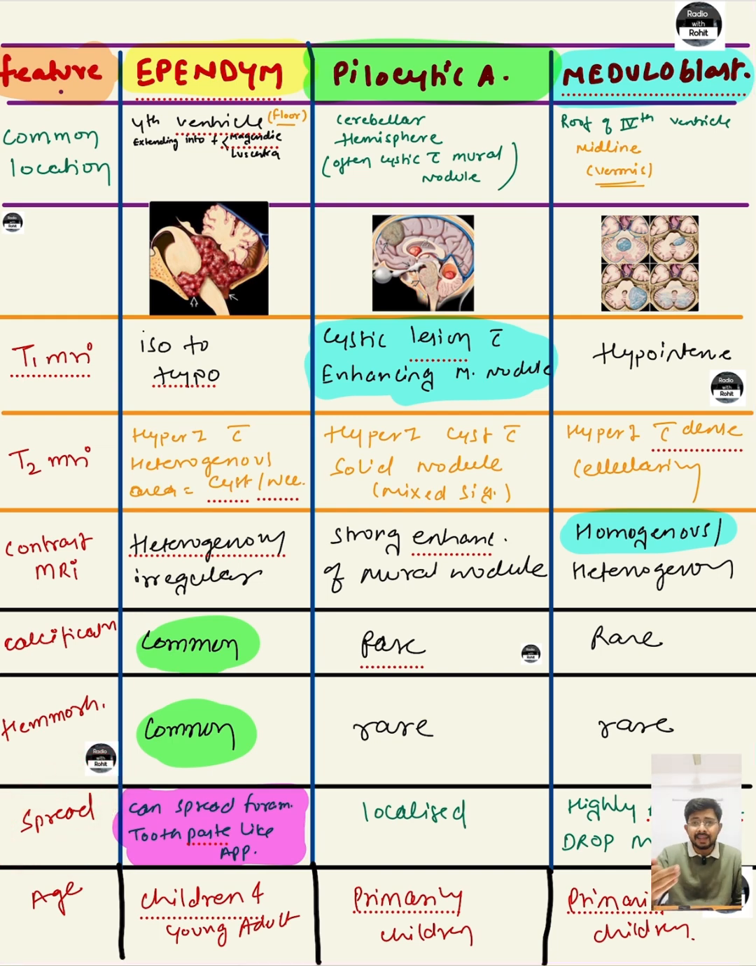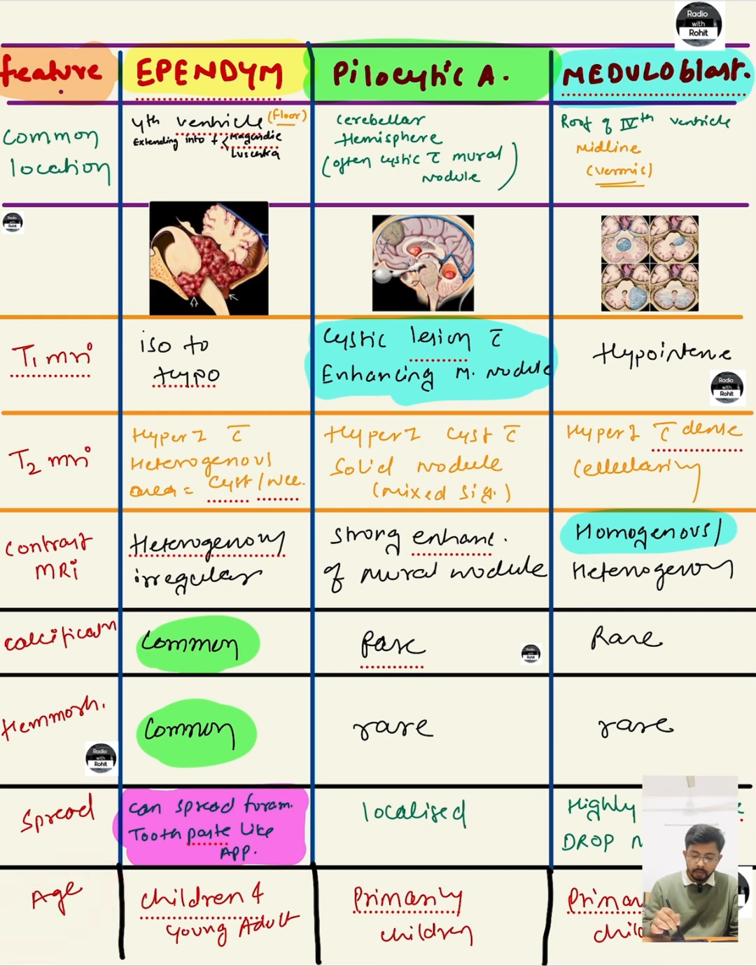Spread. We have been saying again and again that ependymoma is a plastic type of tumor that can spread like toothpaste through the foramina of Luschka or Magendie, while the pilocytic is a localized type of tumor, beautifully inside a cystic lesion with a mural nodule within it, present in the parenchyma. So it's a WHO grade 1 tumor. Whereas medulloblastoma is highly aggressive, it shows drop metastases or spread through the CSF.